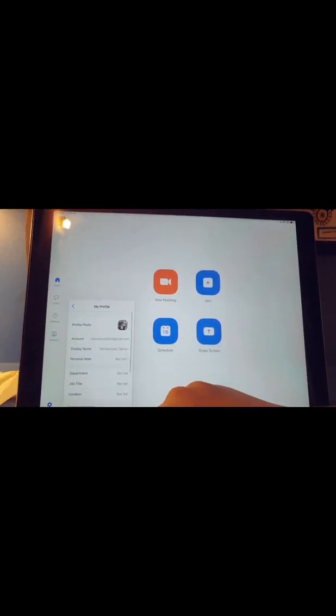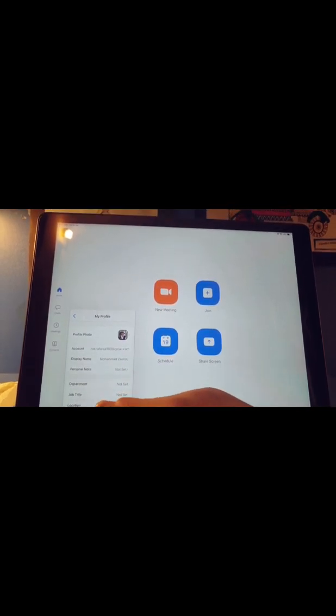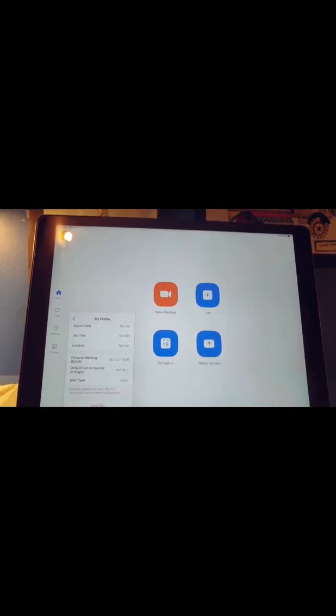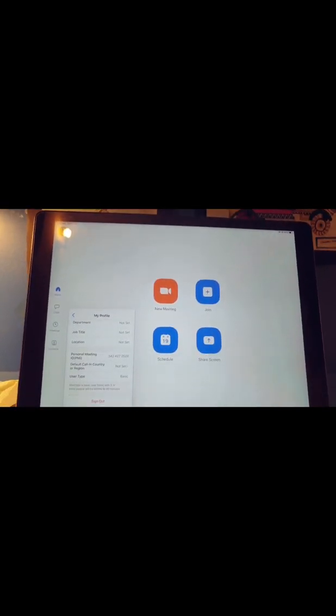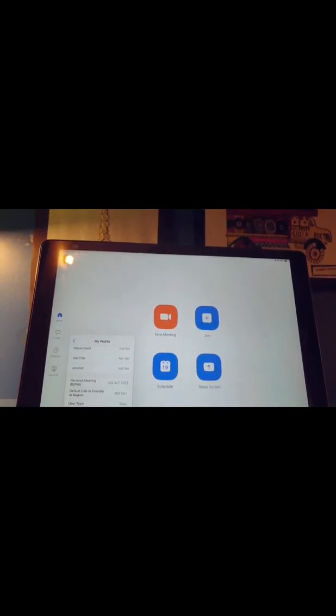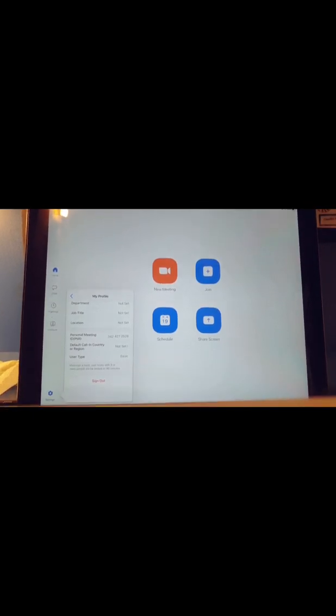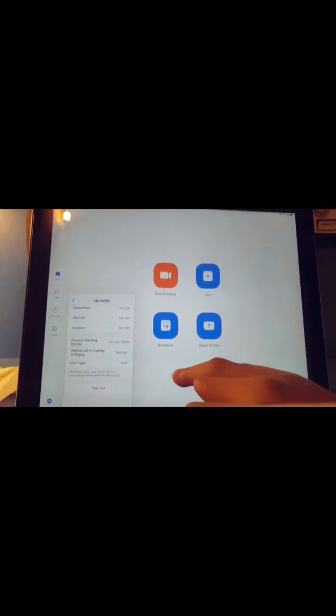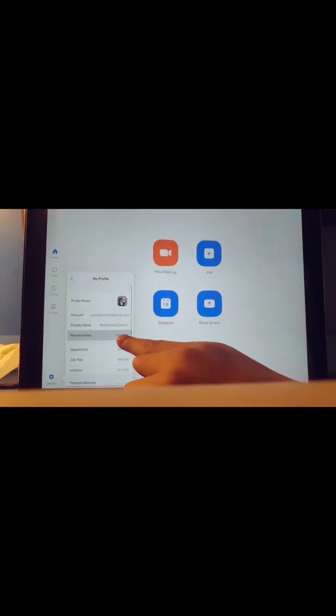So you can update your Zoom user type. You have options of pro, business, etc. In those, the time is unlimited, even if you have 200 or 300 people in a meeting. I don't want it because I don't use Zoom that much.